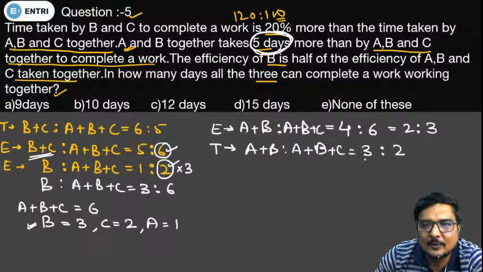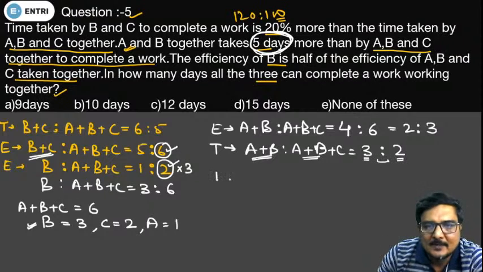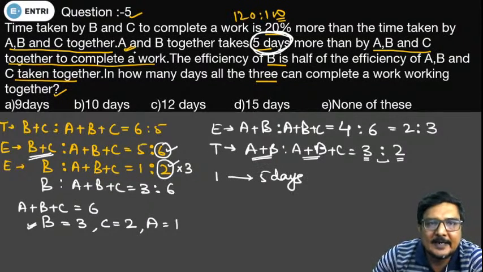It means the total time taken by A and B is 3 units and the total time taken by A, B and C is equal to 2 units, and the difference of time is 1. So 1 unit is equal to 5 days. We have been provided that A and B together take 5 days more, and in this particular ratio they are taking 1 unit more. So 1 unit means 5 days.